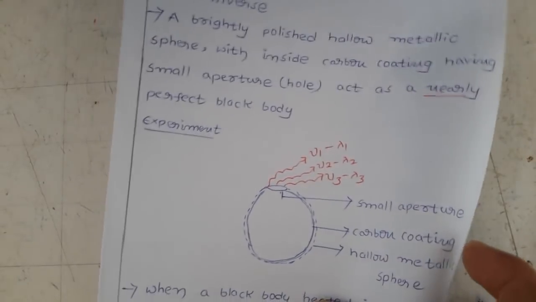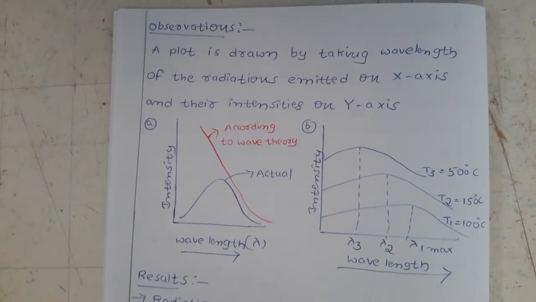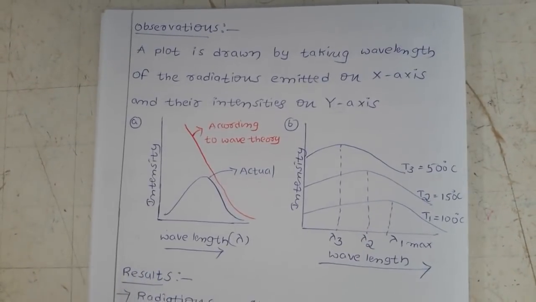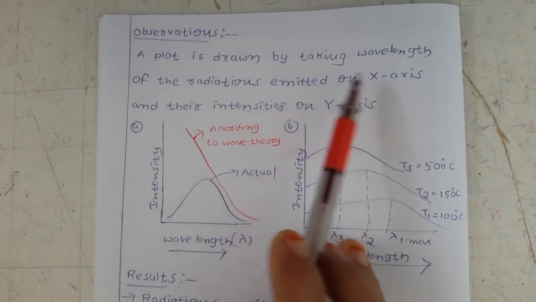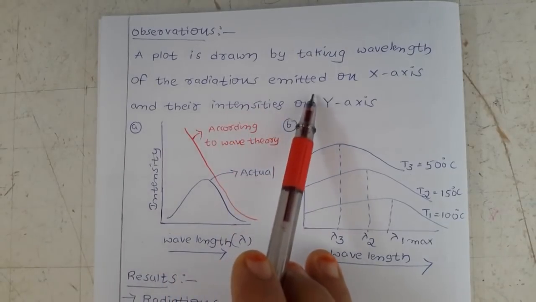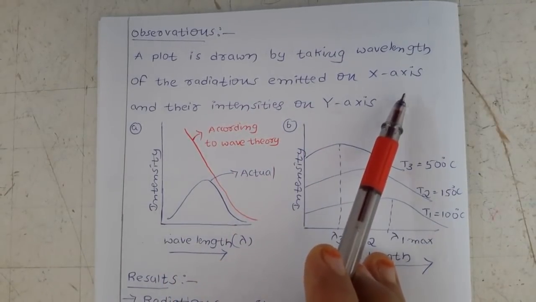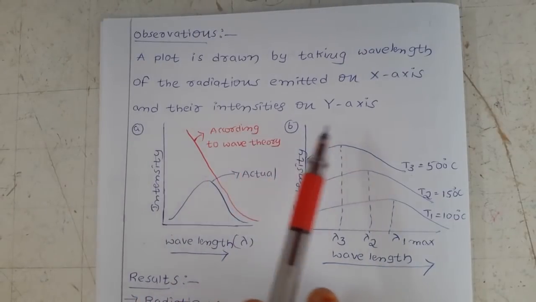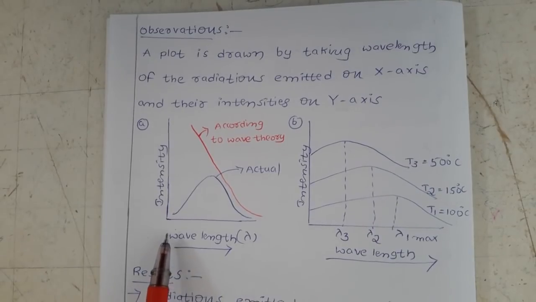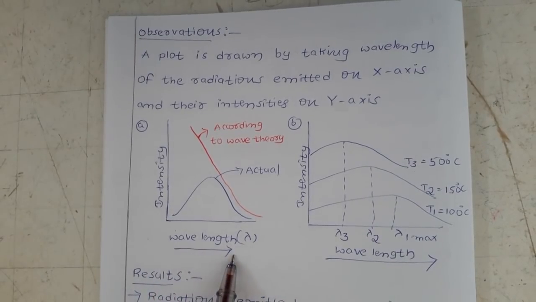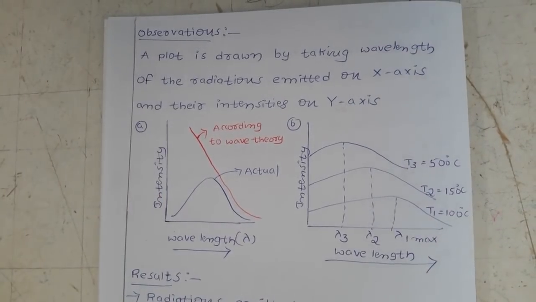Now come to the next part. Here we have results. First we are going for the observation. After that we will discuss the results. Now come to the observation. Here, what did we do? A plot is drawn by taking the wavelength of the radiation emitted on the x-axis and their intensities on the y-axis. So you are going to draw the plot with wavelength on the x-axis and intensity on the y-axis.